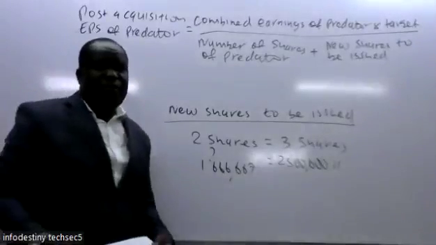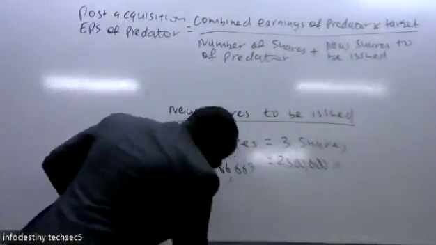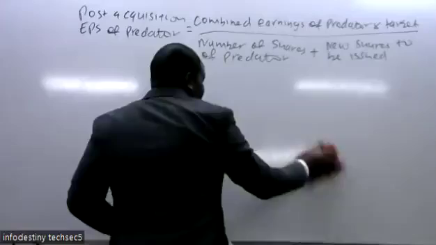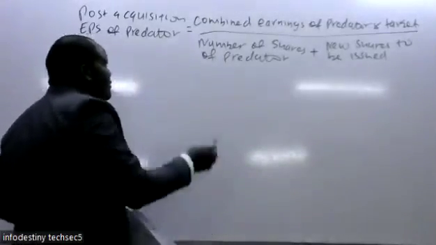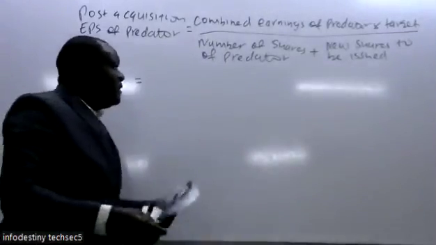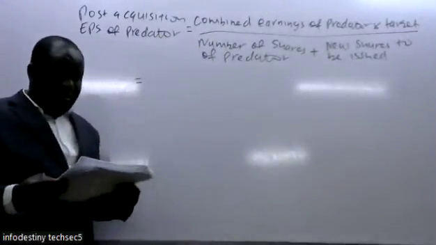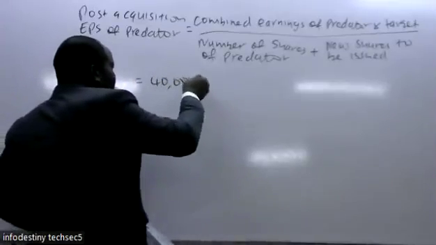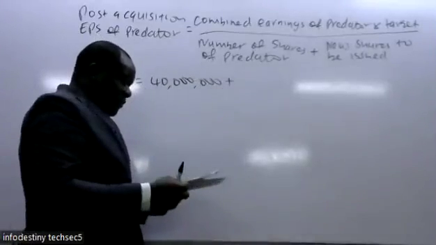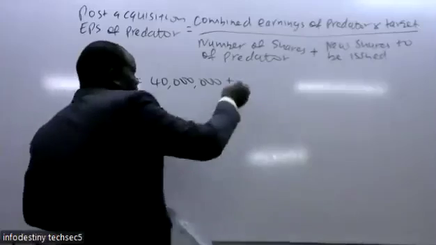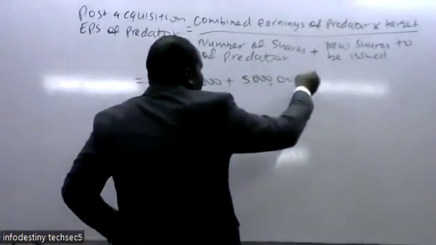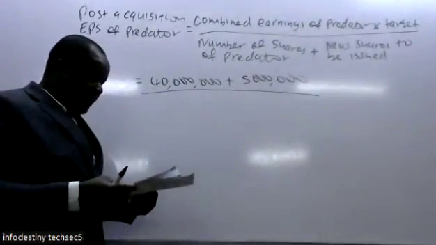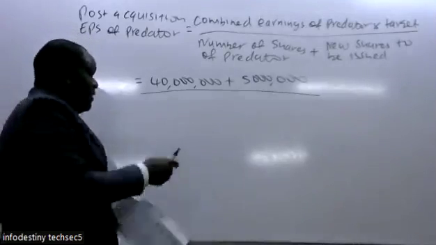By the new shares to be issued. We already have the combined earnings. To get the combined earnings, the question had given you the net income. So Kubwa is 40 million. Ndogo was meant to be 5 million. Then the number of shares of the predator, the number of ordinary shares, which are 10 million.